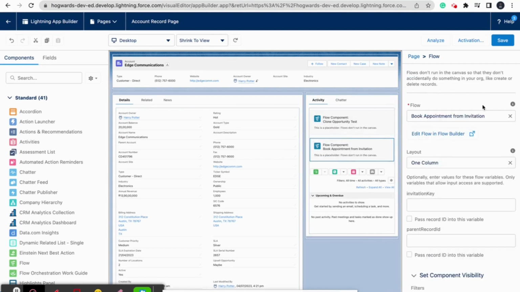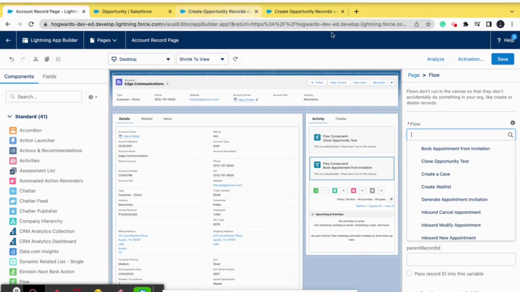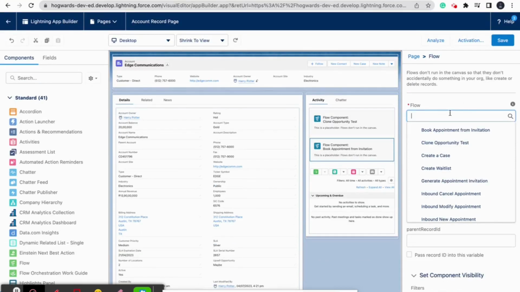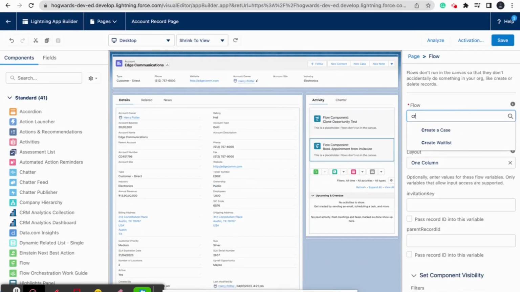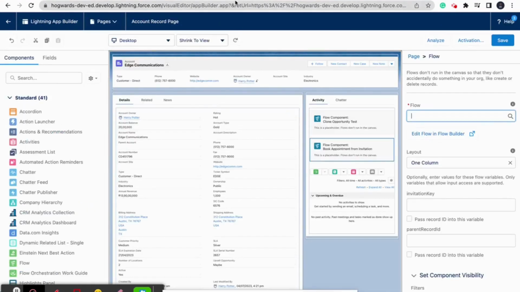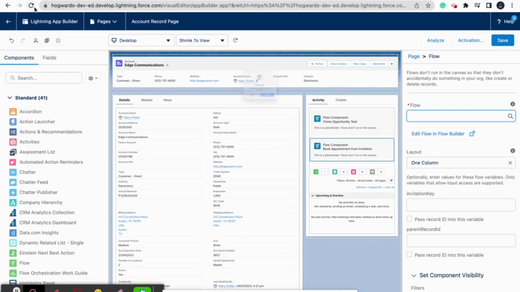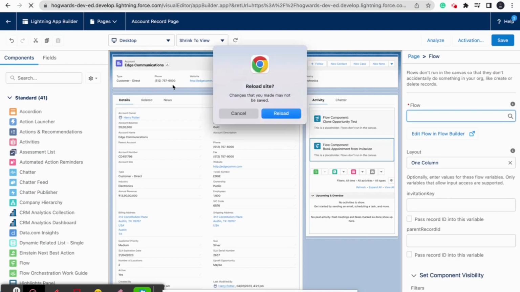So it is here. So what is the flow name? Flow name is create opportunity records. So we need to search for it. Okay, we have not activated the flow yet, so that's why it is not there in this drop down. Once the flow is activated, then we need to refresh it again.